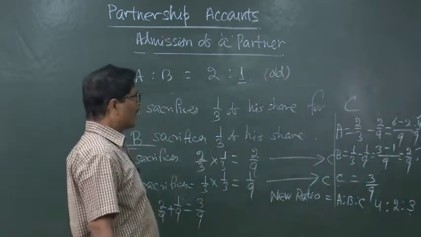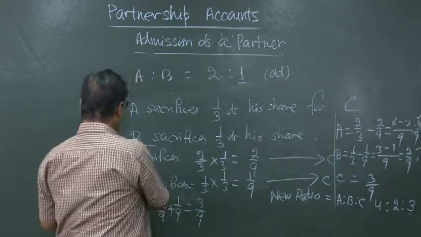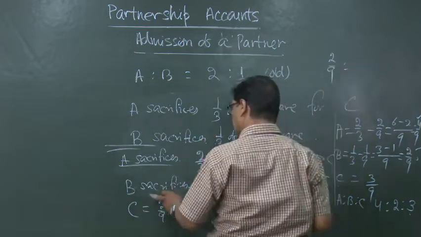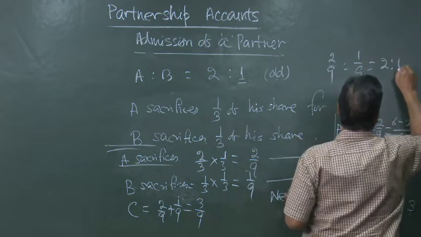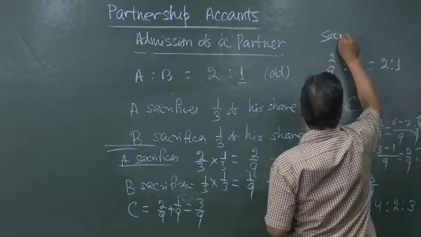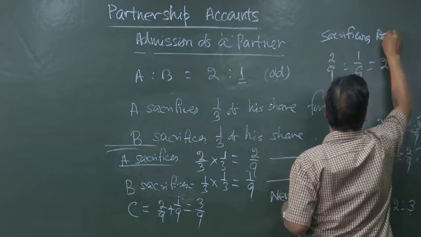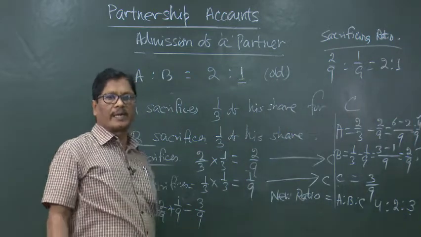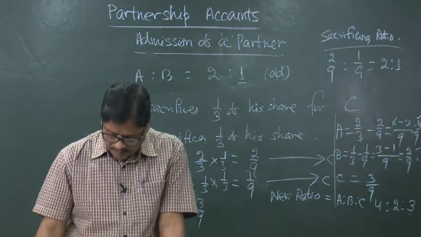If you want to find out the sacrificing ratio here, who has sacrificed how much? A has sacrificed 2 by 9 and B has sacrificed 1 by 9. So, it is 2 is to 1, so far as the sacrificing ratio is concerned. So, there are a number of ways in which we can determine this old ratio, new ratio and sacrificing ratio.